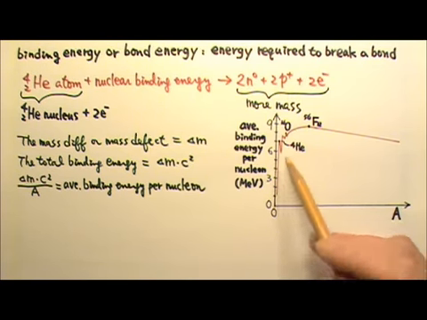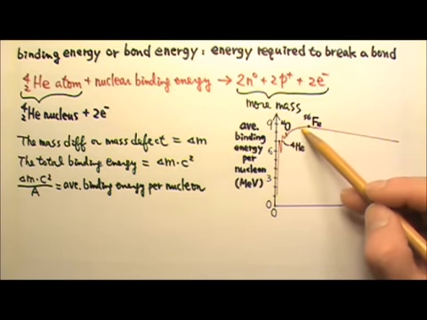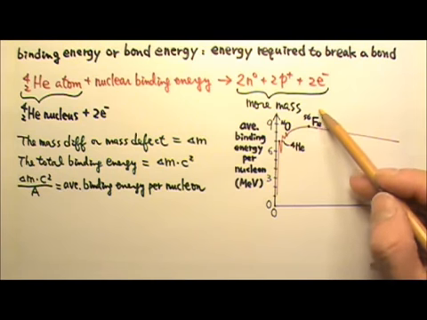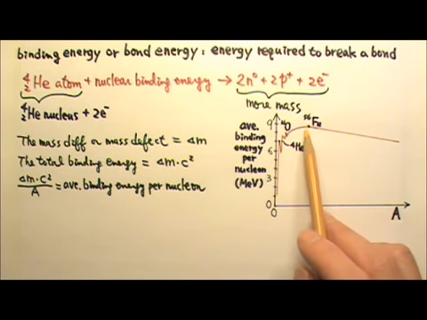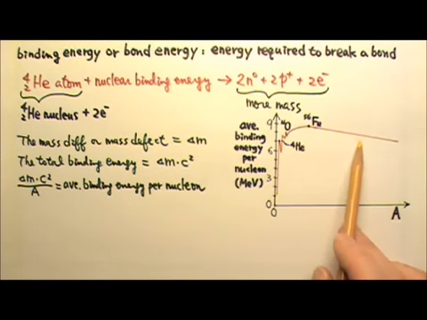And in general, as the nucleus gets bigger, it gets more stable until it reaches iron-56. Iron-56 has the highest average binding energy per nucleon, so it is the most stable nucleus. That's why there is a lot of iron-56 in the universe. In general, beyond iron-56, the bigger the nucleus, the less stable the nucleus.